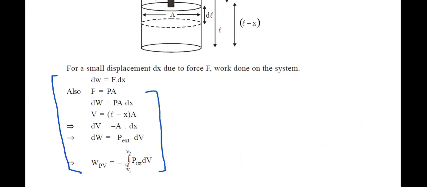So work done will be minus of integral P into dV. So this is the formula that will be used everywhere. This is the basic formula. The other formulas will be derived formulas. This basic formula is applicable for both reversible as well as irreversible processes.